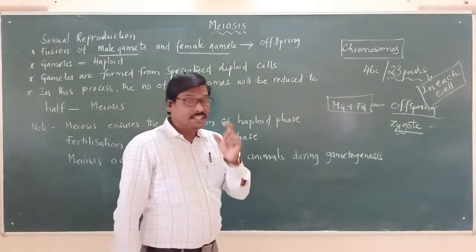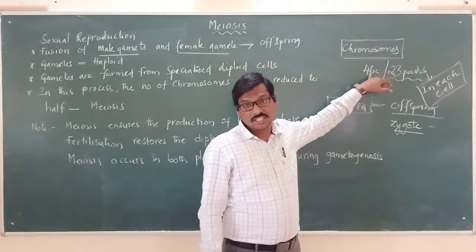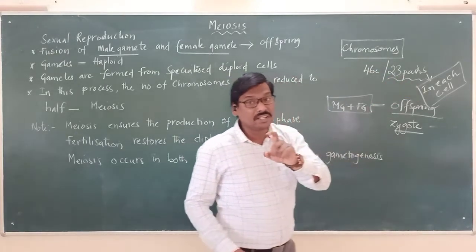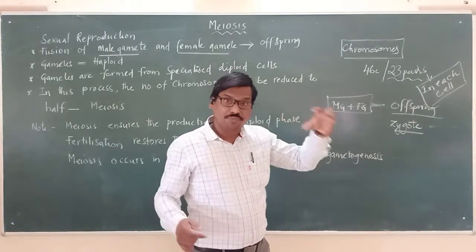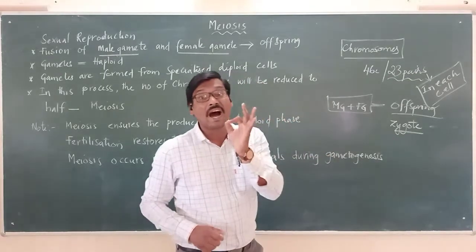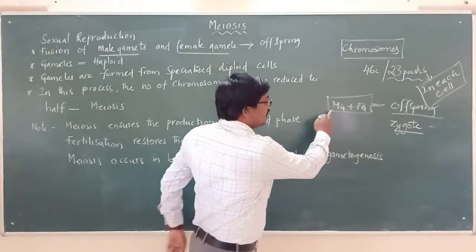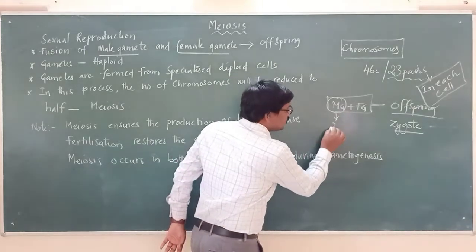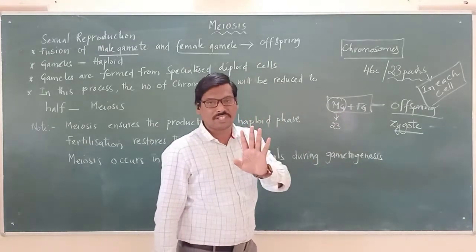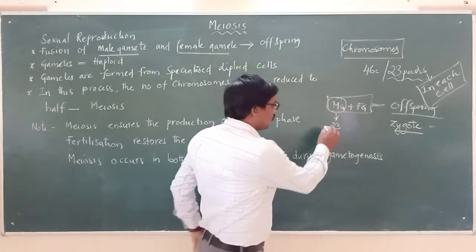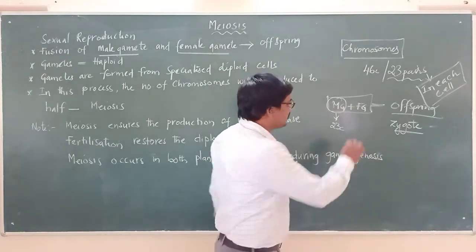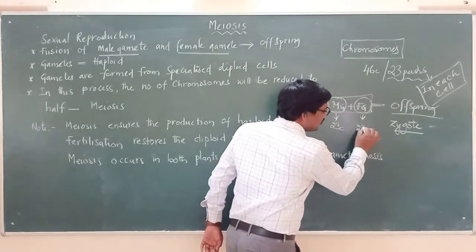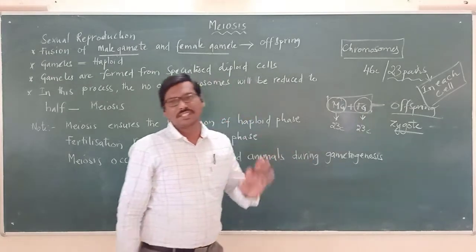Even though each cell contains 46 chromosomes, or 23 pairs, a male gamete will carry only 23 chromosomes, not 23 pairs, nor 46. In the same way, the female gamete also carries only 23 chromosomes.